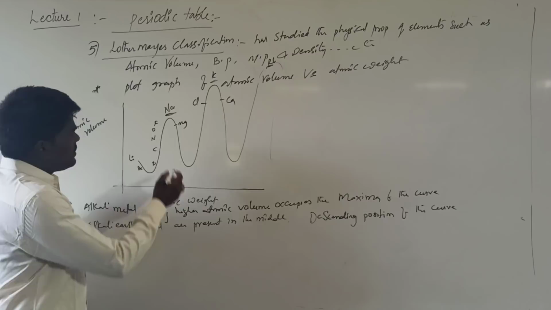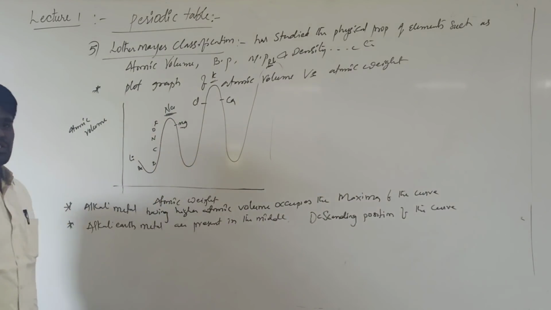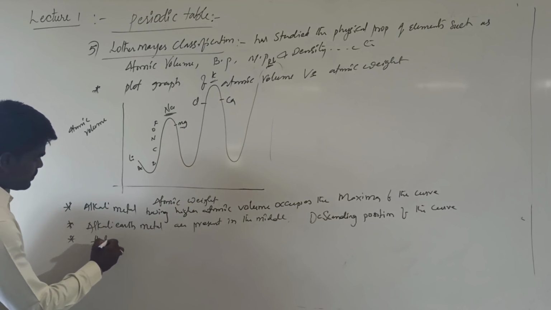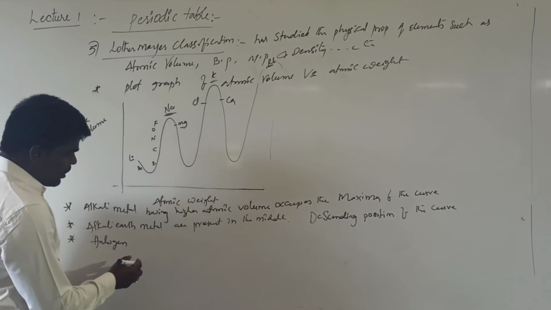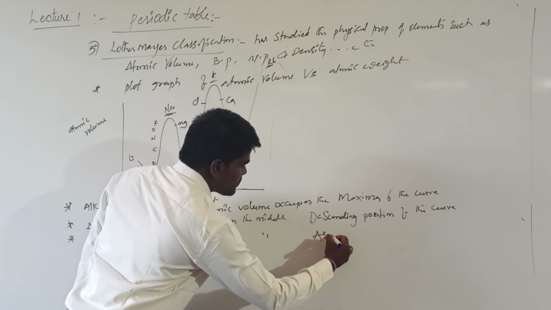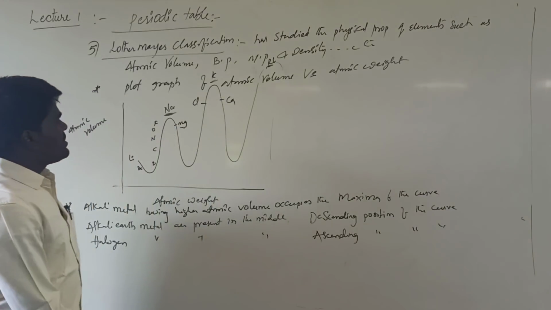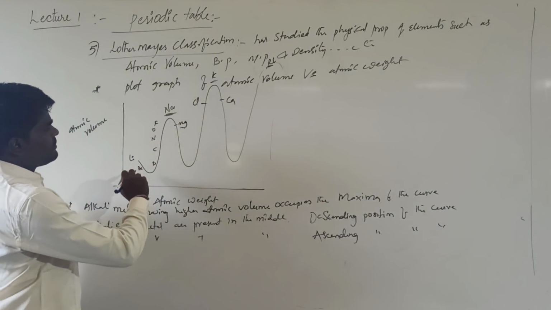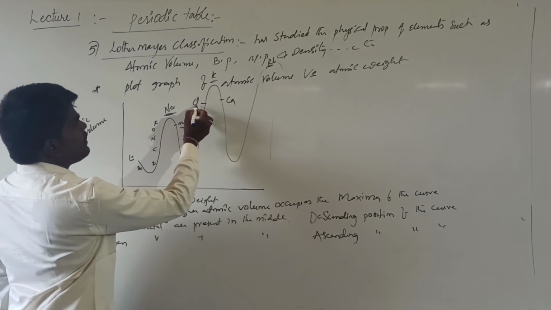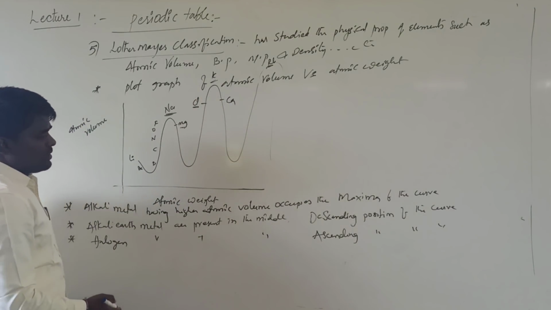Generally, if you see here, this is the alkali metal sodium, and the next descending position was occupied by magnesium. Whereas halogens are also present in the middle, and they occupy ascending positions of the curve. If you see here, this is chlorine. It is present in the ascending position of the curve.